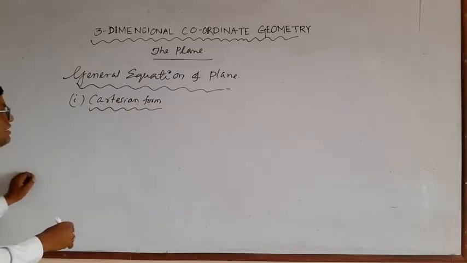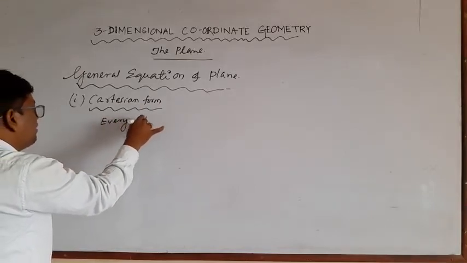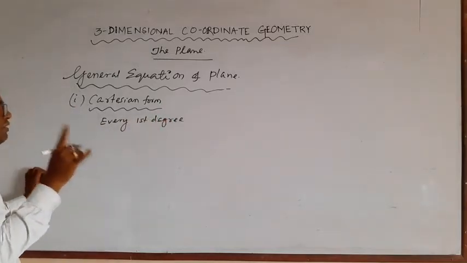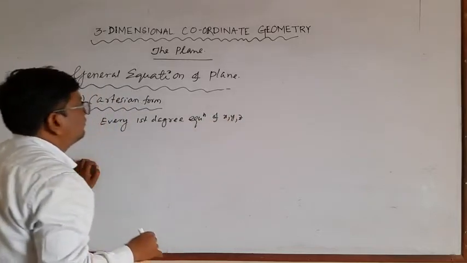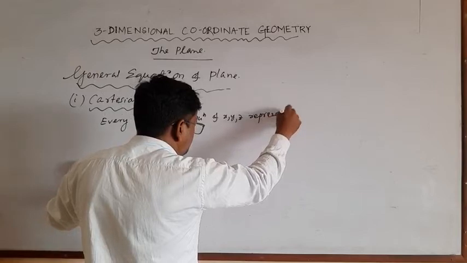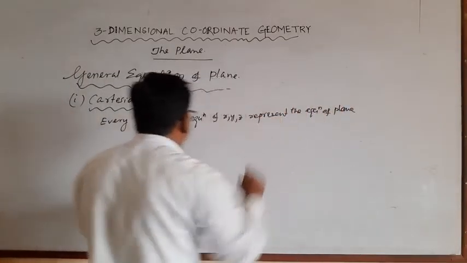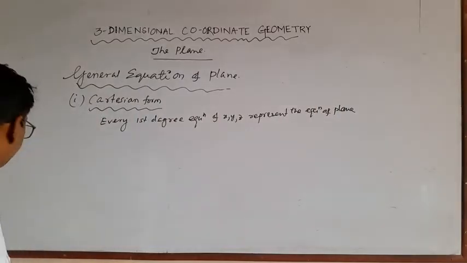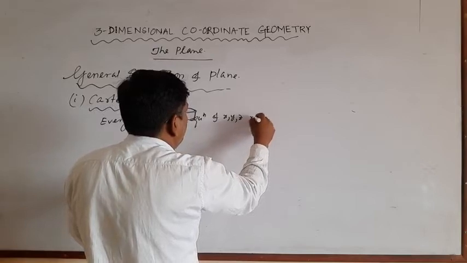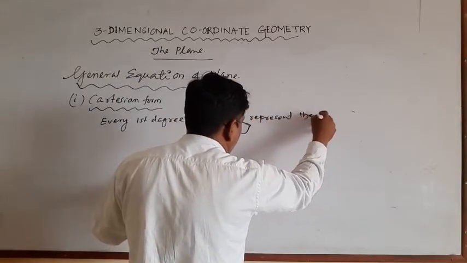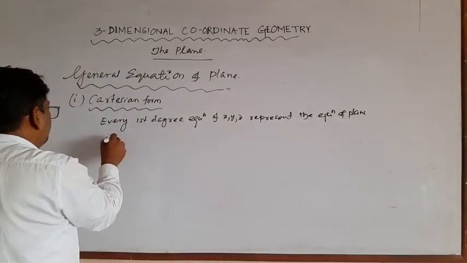Cartesian form. That is, every first order, first degree equation, first degree means maximum degree 1, every first degree equation of x, y, z represents the equation of plane, which is called general form.